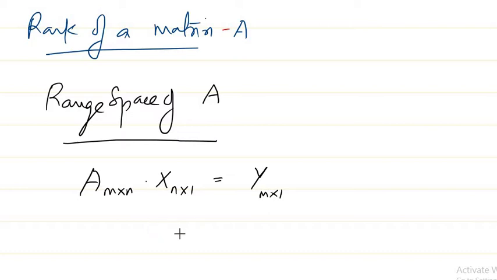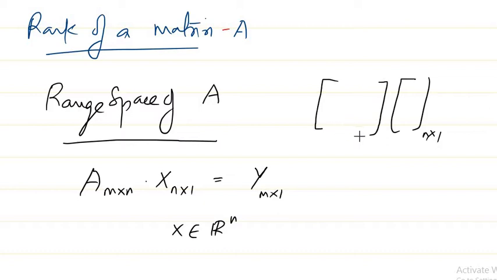That means if you take all such x possible from Rn, it is n by 1, and you multiply with your A matrix, which is an m by n matrix, you are going to again get a column vector m by 1.